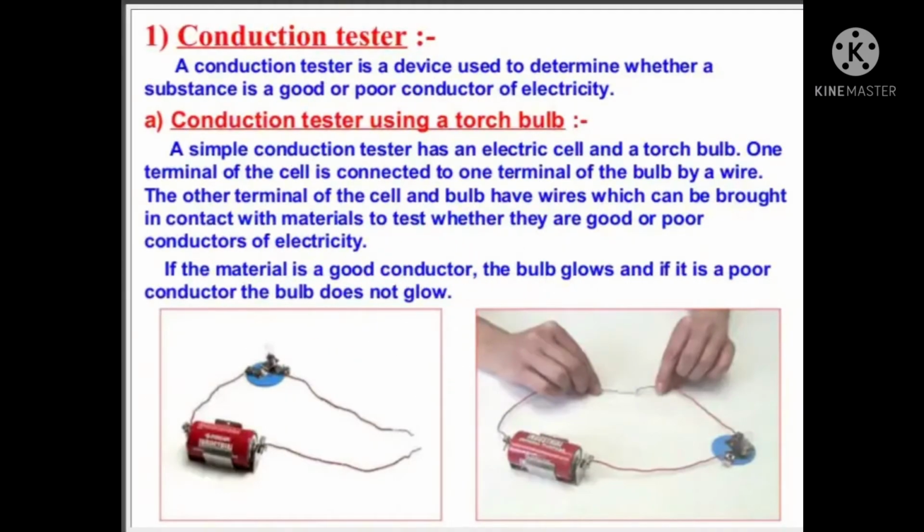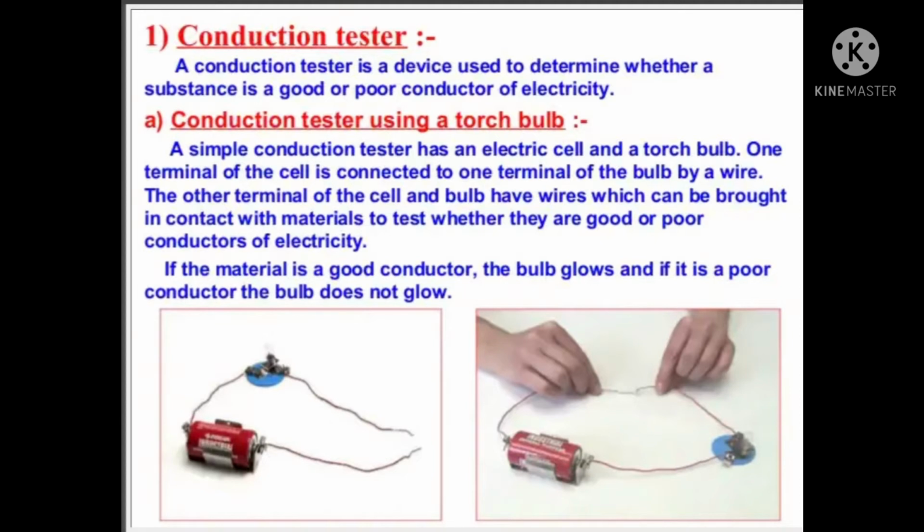Conduction tester. A conduction tester is a device used to determine whether a substance is a good or poor conductor of electricity. Conduction tester using a torch bulb. It is a simple conduction tester, which has an electric cell and a torch bulb.